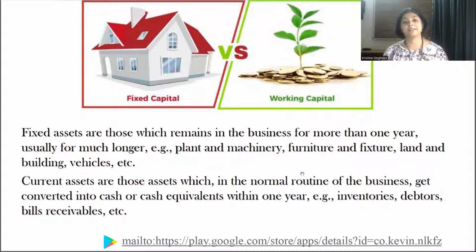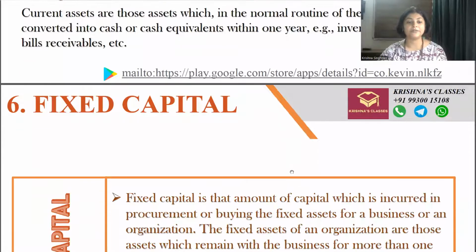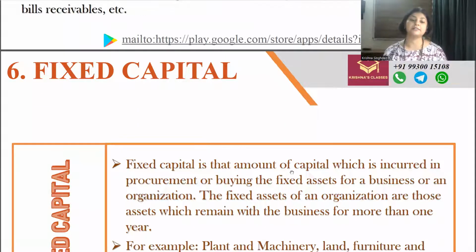When we talk about fixed capital, we have to understand fixed assets and current assets also. That is why current assets are being explained over here. Now, what is fixed capital? Fixed capital is that amount of capital which is incurred in procurement or buying of fixed assets for a business or an organization. The fixed assets of an organization are those assets which remain in the business for more than 1 year, like any building, land purchase, plant purchase, machinery purchase, etc. Since these will remain in the business for a couple of years, normally 5, 10, 15 years, for the longer period these assets are required, and all the money which is invested into acquisition of fixed assets is called fixed capital.